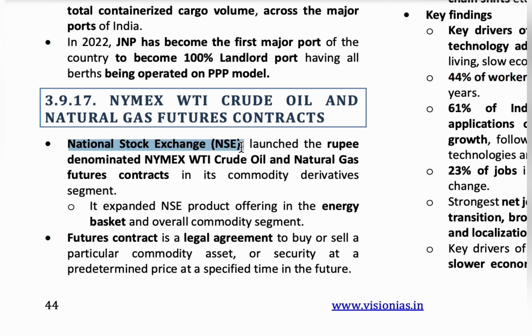What is the speciality of this? The trading is done in rupee denominations. So the National Stock Exchange is going to use rupee denominated Nymex WTI crude oil and natural gas futures contract.